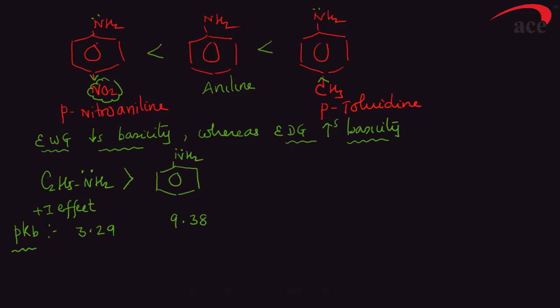When we compare aniline with the next example, C6H5CH2NH2, called benzylamine, the NH2 group is attached to the side chain. It is not directly attached to the aromatic nucleus, and therefore the lone pair is much more easily available compared to aniline.